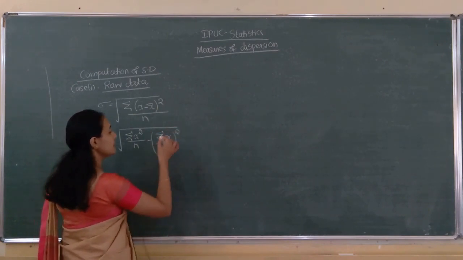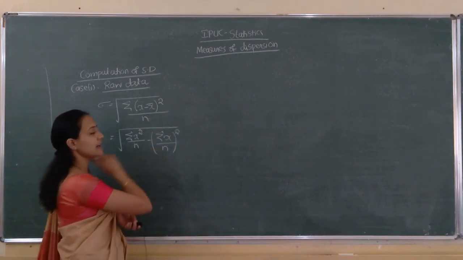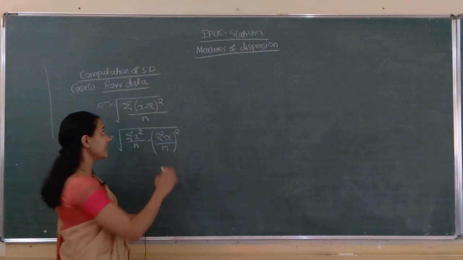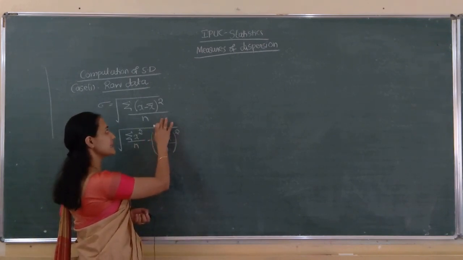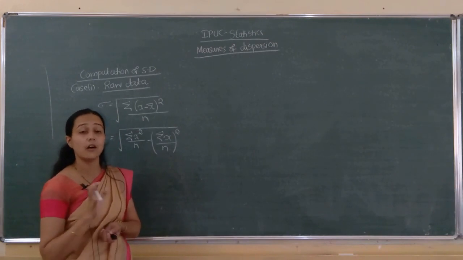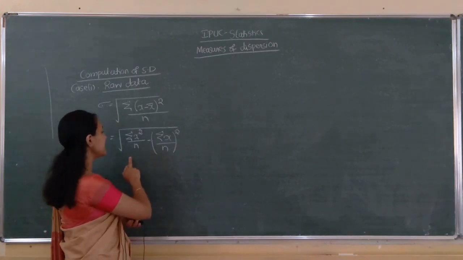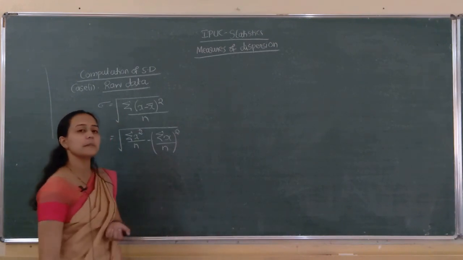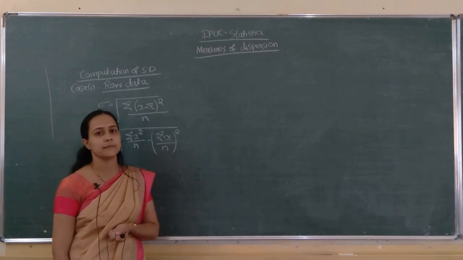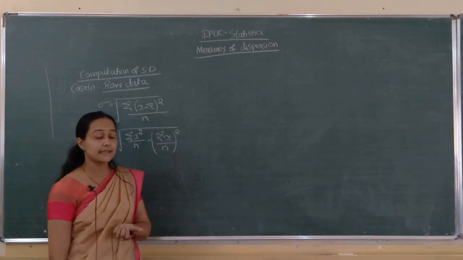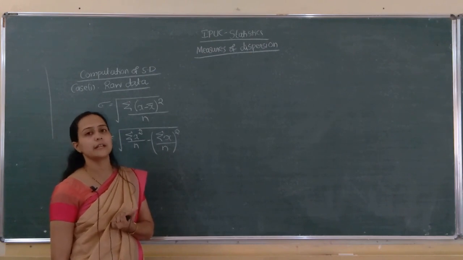Both formulae you can use, no problem. The simplest one is the first, sigma x minus x bar the whole square divided by n, or sigma x square by n minus sigma x by n the whole square. Clear? Yes, this is in the case of raw data.